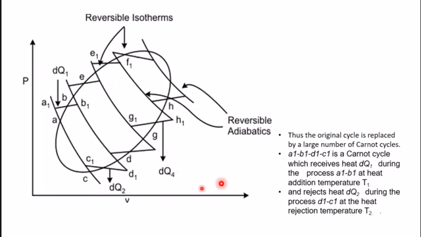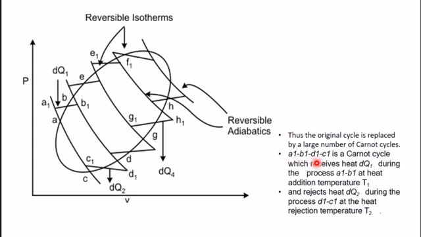So here we can see this original cycle is replaced by a large number of Carnot cycles. Why Carnot cycle? A Carnot cycle consists of two reversible adiabatics and two reversible isotherms. So this is one cycle A1, B1, D1, C1, where A1 to C1 is reversible adiabatic, A1, B1 reversible isotherm, B1, D1 reversible adiabatic, and D1, C1 reversible isotherm. So it is one Carnot cycle, and the whole cycle is divided into a number of Carnot cycles.